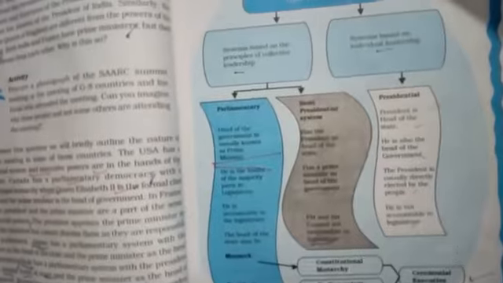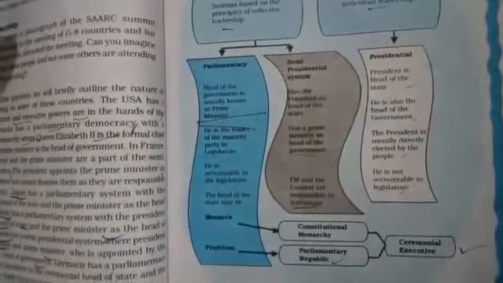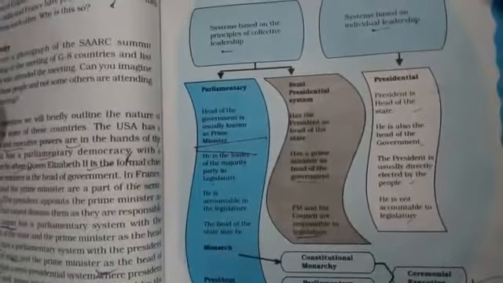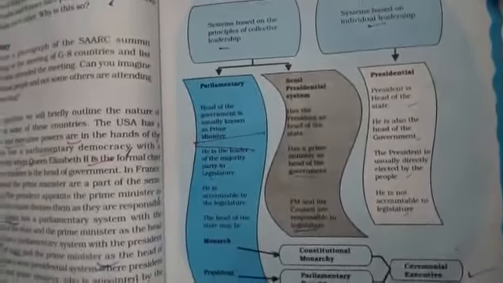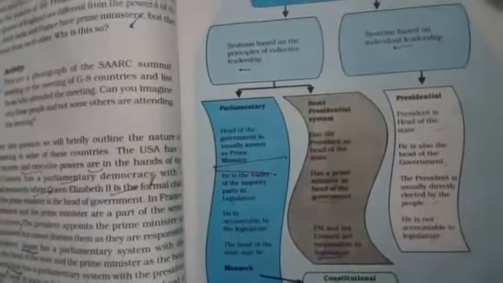And I was telling you about the executive, a very important and very interesting part of our constitution. And executive, I told you, permanent executive and non-permanent executive. Permanent executives are less powerful than the non-permanent executive, because non-permanent executives are chosen by the people, by the citizens, by we people who are above 18 years, under universal adult franchise, right? But permanent executives come up from IAS, IPS, like that.